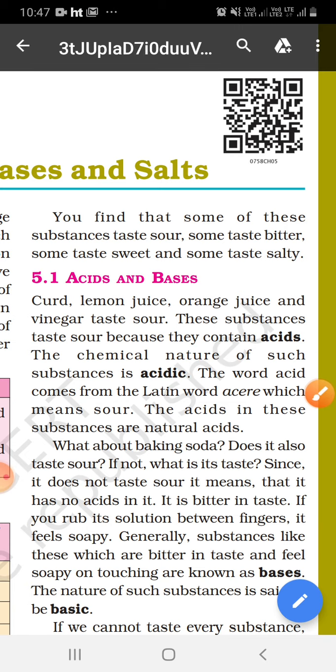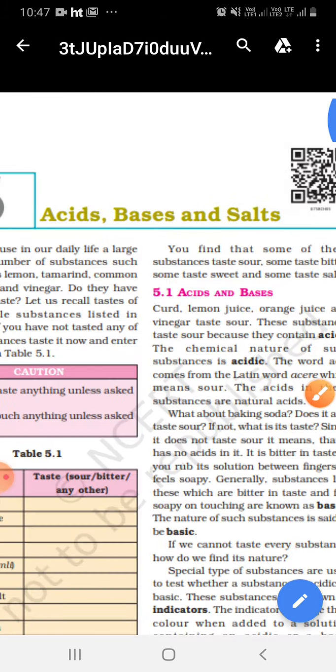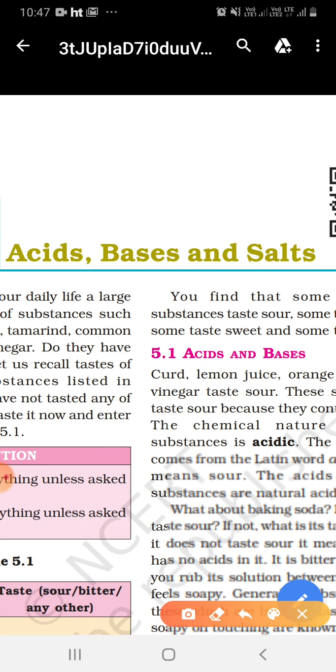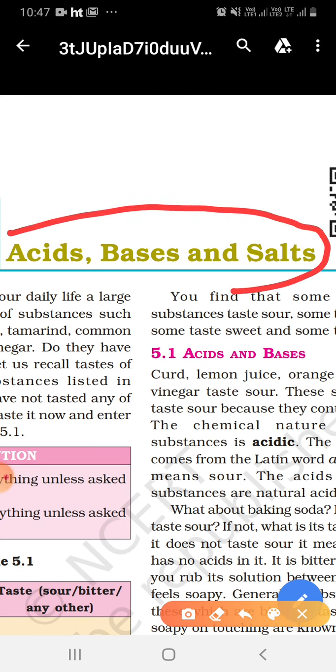Some are bitter in taste because they contain bases. Now today we are going to start our new lesson. The name of the lesson is acids, bases and salts.